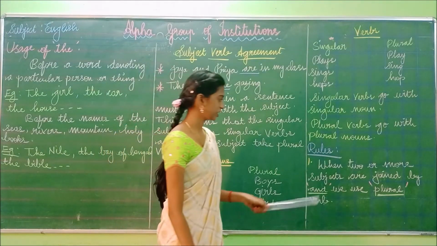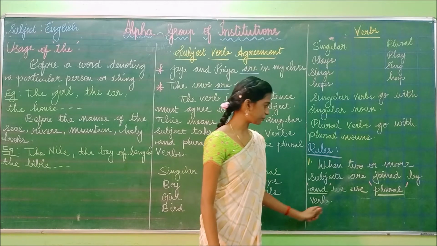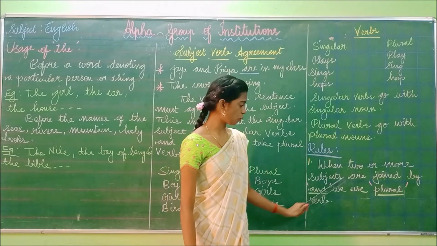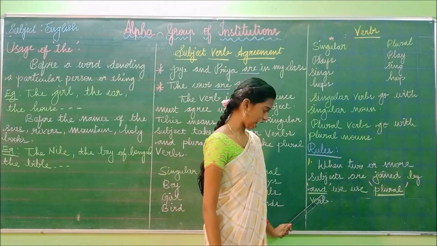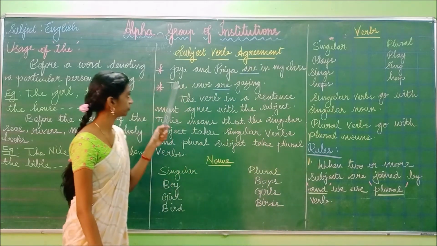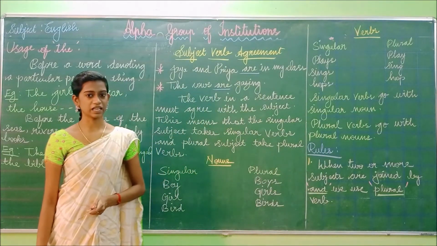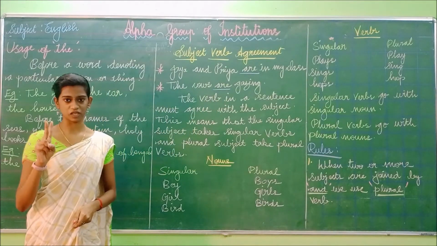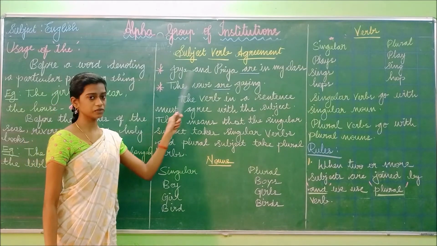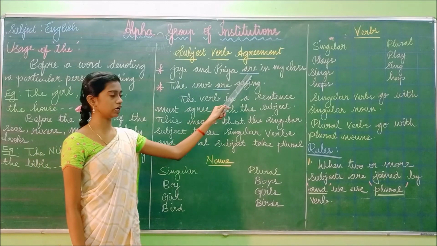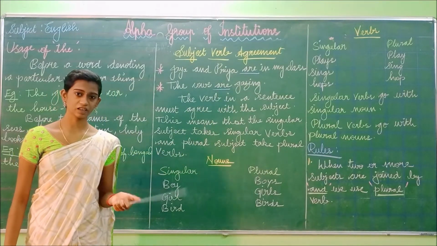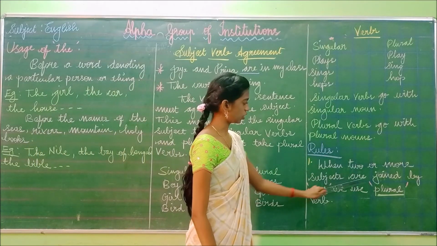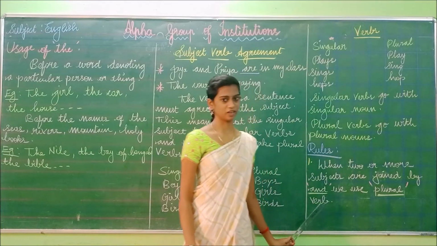Now let us see them one by one. The first rule: when two or more subjects are joined by and, we use a plural verb. Look at the example I have written here. How many subjects are there in the sentence, one or two? There are two subjects. If a sentence has two subjects and the word and comes, what you have to do? You have to write the verb in the plural form. So all is the plural form, and this is the singular form. When two or more subjects are joined by and, we use a plural verb.